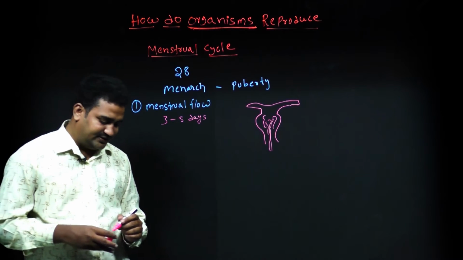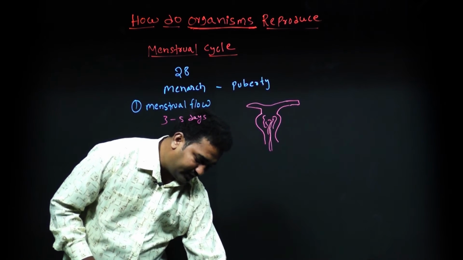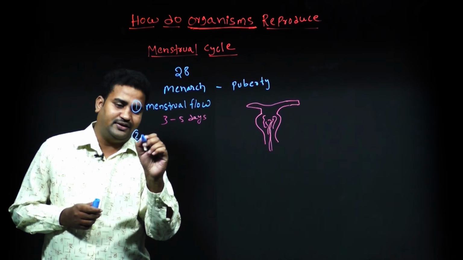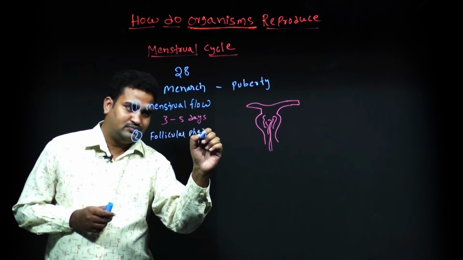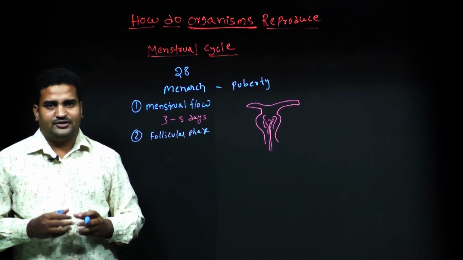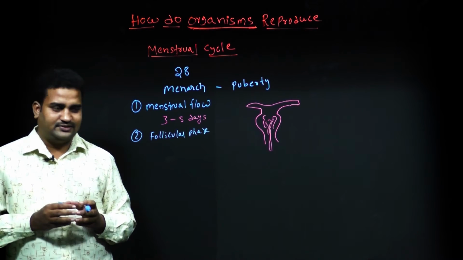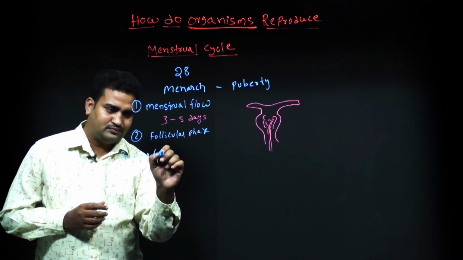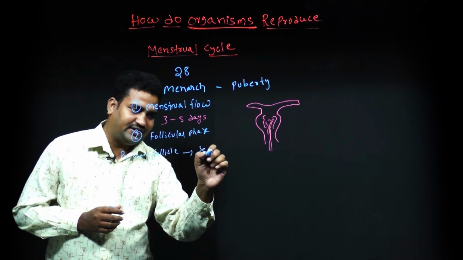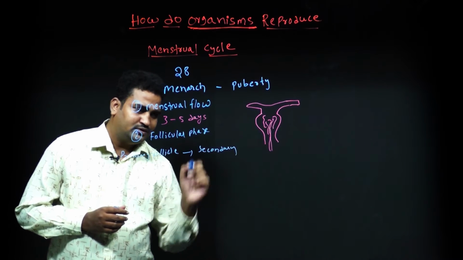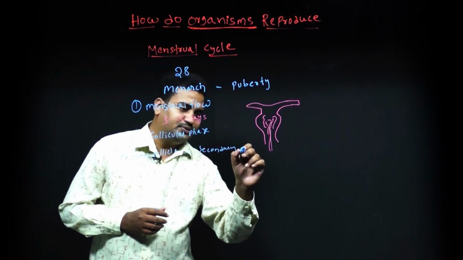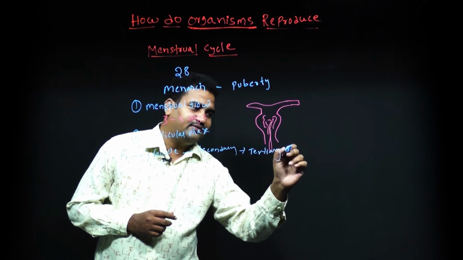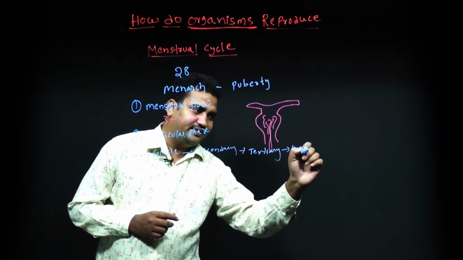The second phase is the follicular phase. During this phase, development of follicles occurs. That means the primary follicle gets converted into secondary, secondary gets converted into tertiary, and tertiary gets converted into Graafian.